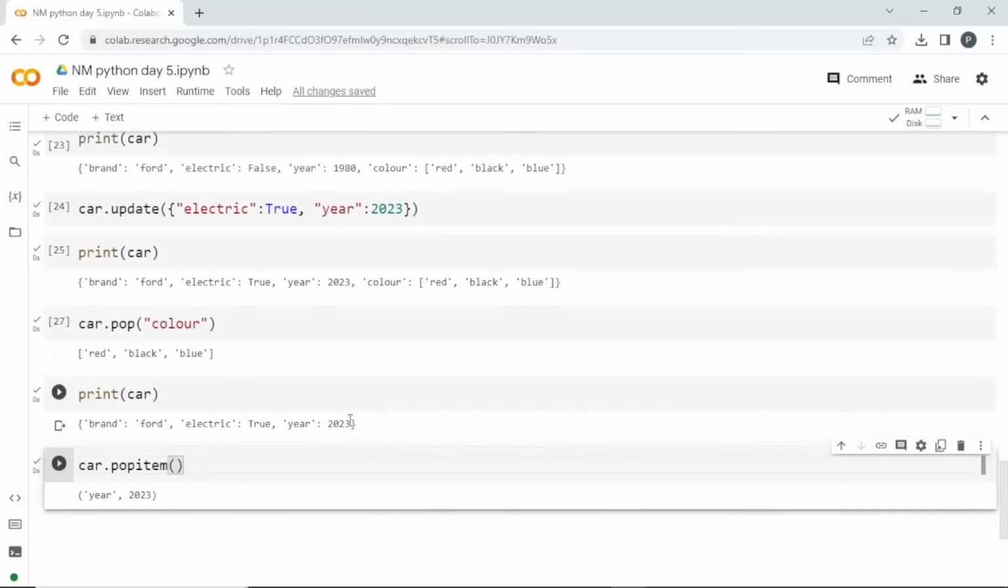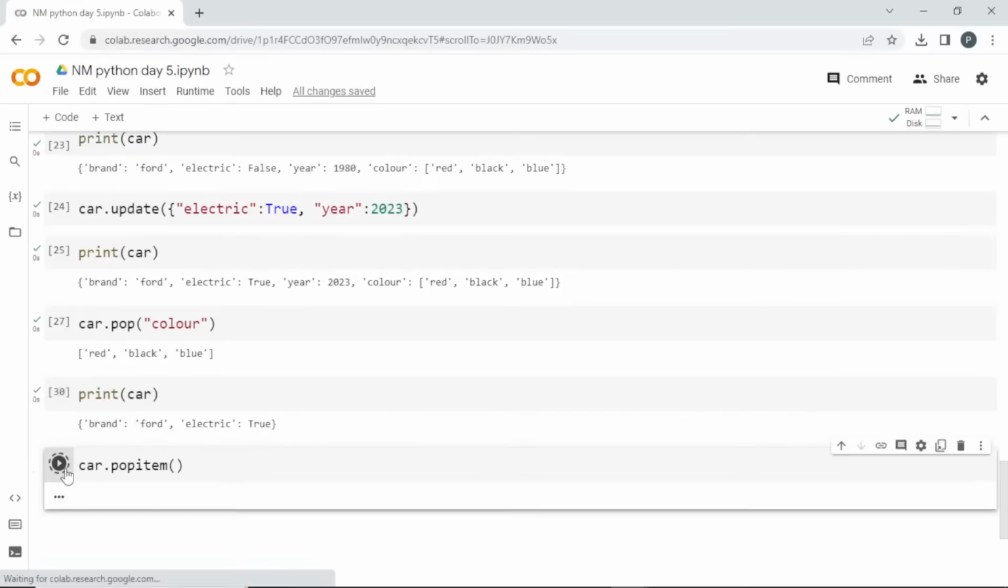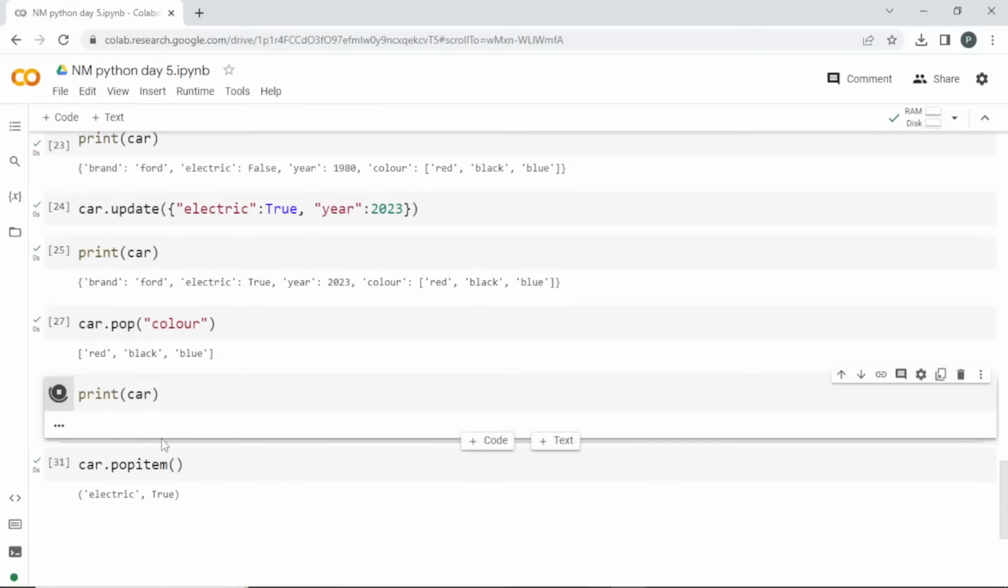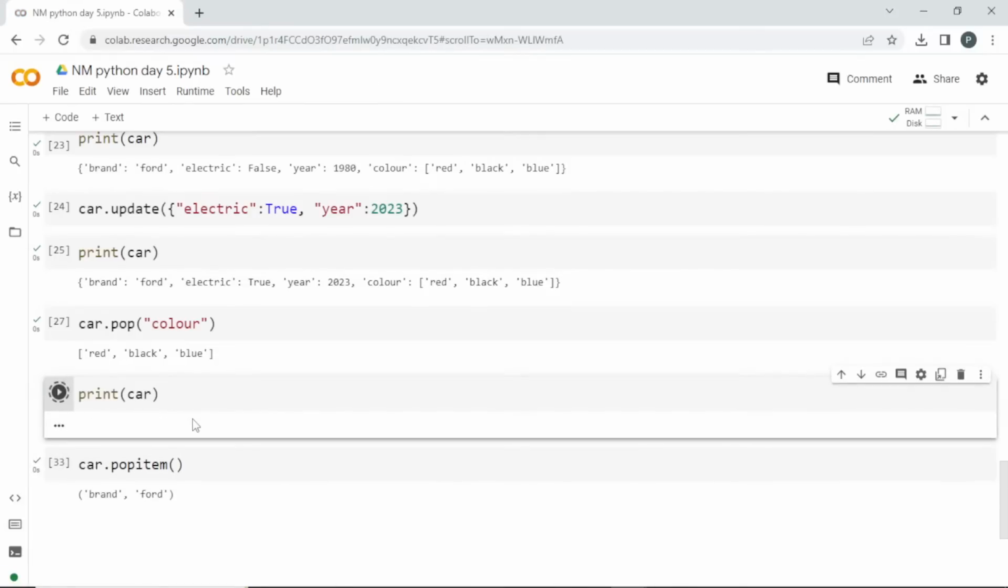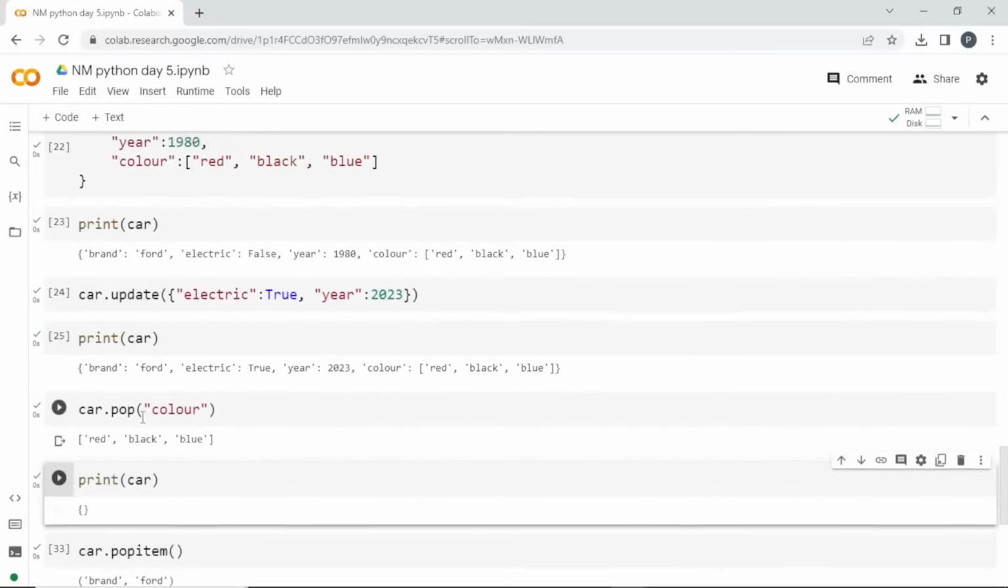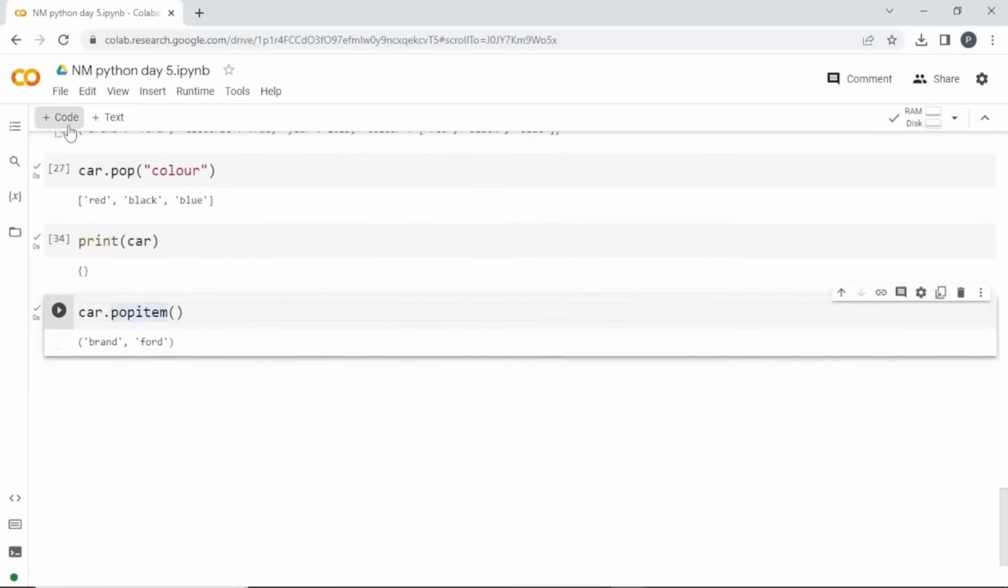It will go in the reverse way. It will remove this year. So now it will be left with only two things: electric and brand. If I run this again, it is going to remove one by one. Finally this electric got removed, and now brand, Ford, will be left there. If I run this, it is going to be an empty dictionary. So I'll regenerate this dictionary once again. Now it became empty using popitem.